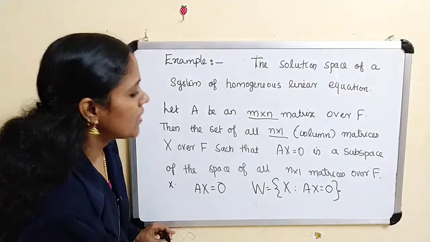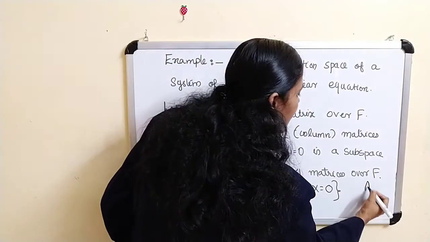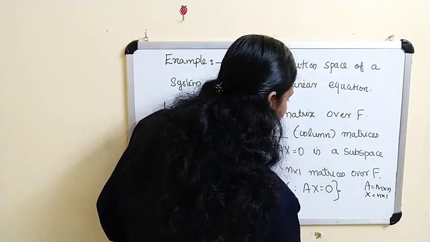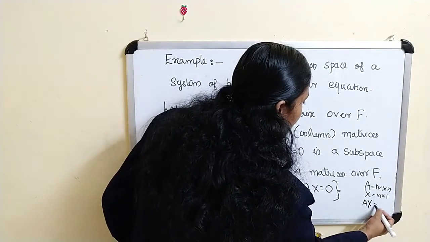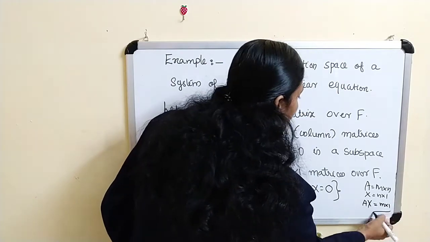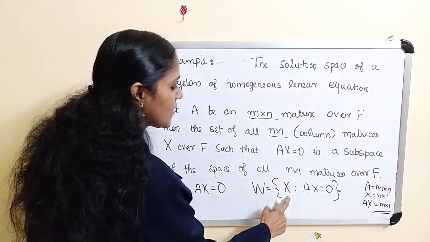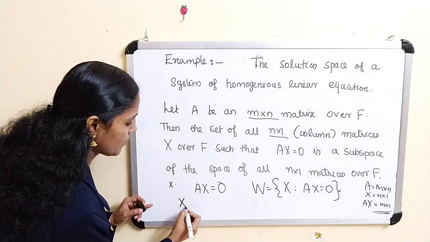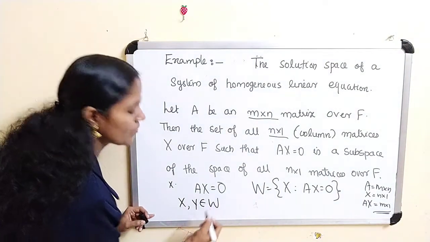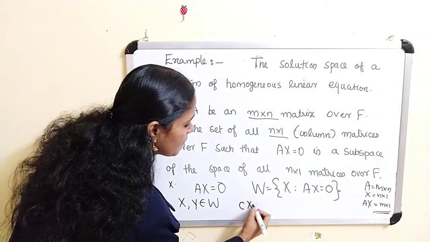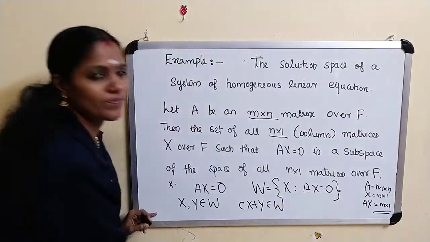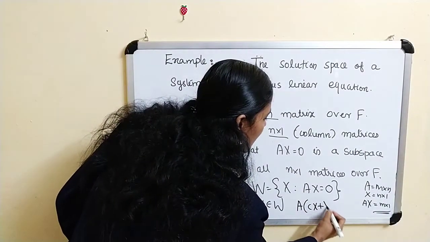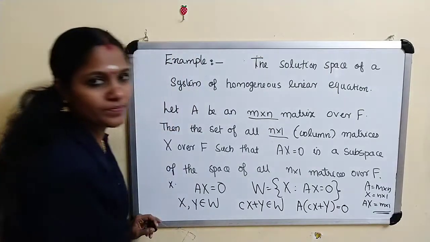Now what about A? A is an m by n matrix. x is an n by 1 matrix. Therefore Ax is an m by 1 matrix. Now suppose x, y belong to W. We have to prove that Cx plus y belongs to W, that is, we have to prove A into (Cx plus y) is equal to 0.